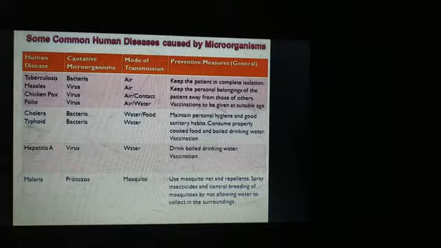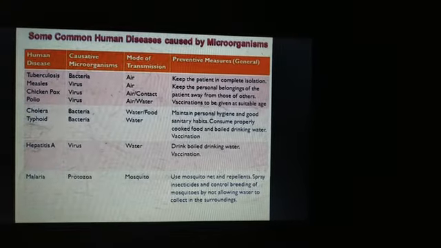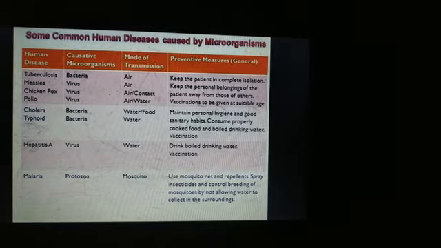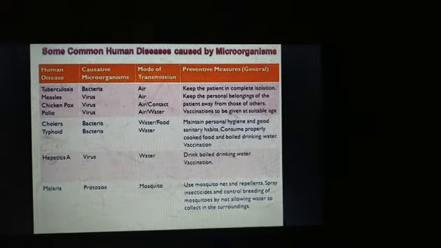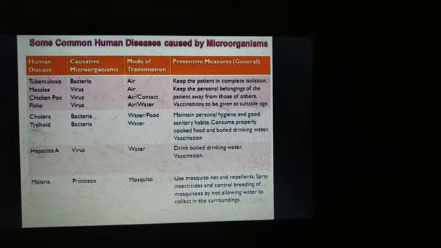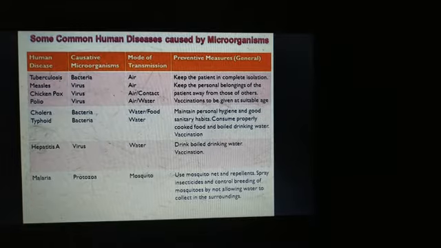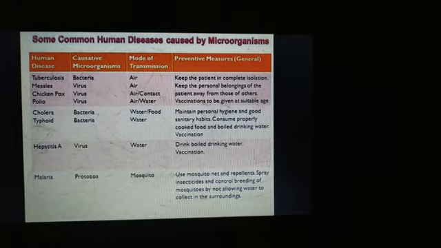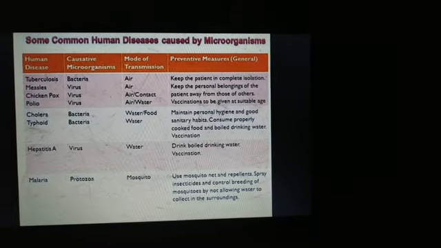It is caused by a microorganism, protozoa, that is Plasmodium. Mode of transmission is through mosquito, and the preventive measures are using mosquito nets and mosquito repellent, spraying insecticides, and controlling the breeding of mosquitoes, that is by not allowing water to get collected in the surroundings.